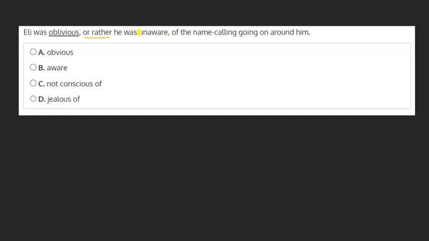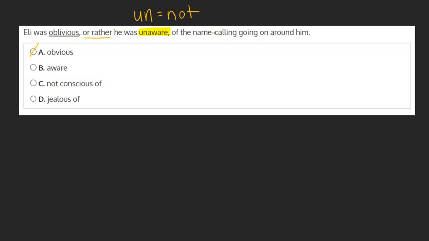In this case, unaware. Keep in mind that the UN prefix means not or negative. In this case, unaware means not aware. With this in mind, let's take a look at our choices and pick the one that best fits our definition. While obvious might look like the word oblivious, as we see, the definitions have nothing to do with each other.